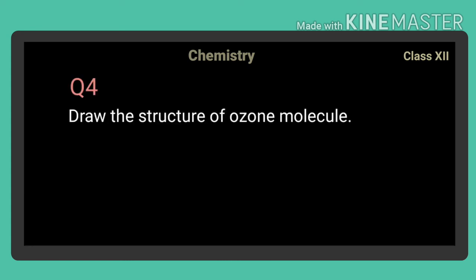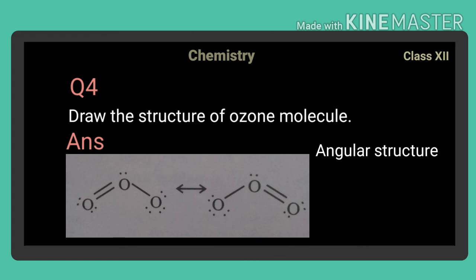Draw the structure of ozone molecule. Ozone molecule has an angular structure and it is a resonance hybrid of two forms. The central oxygen atom is sp3 hybridized.